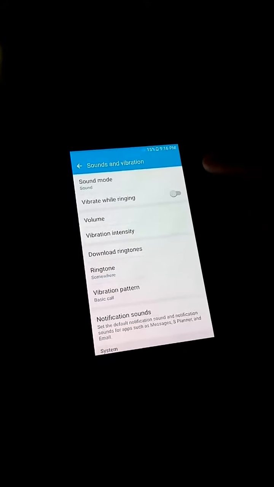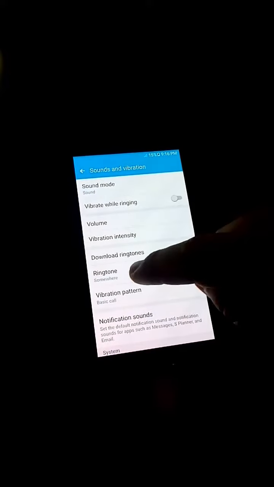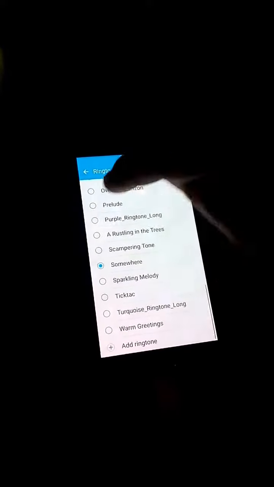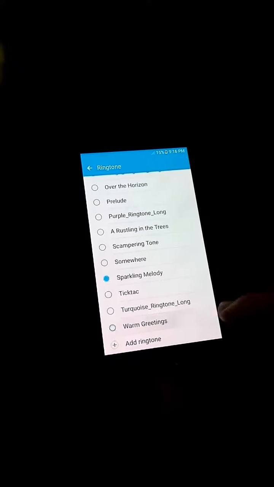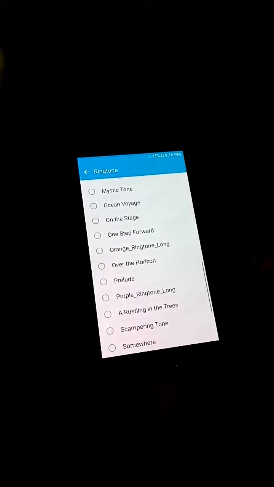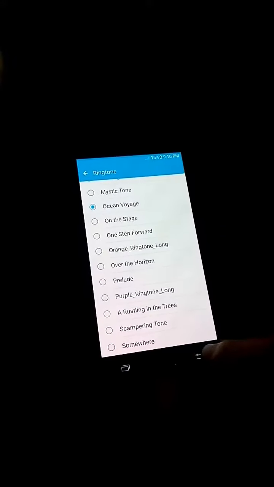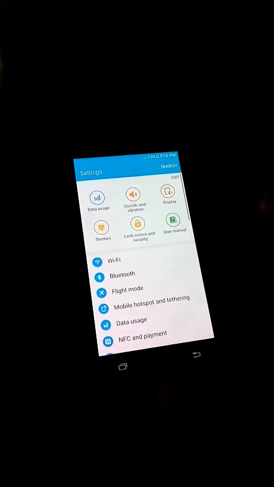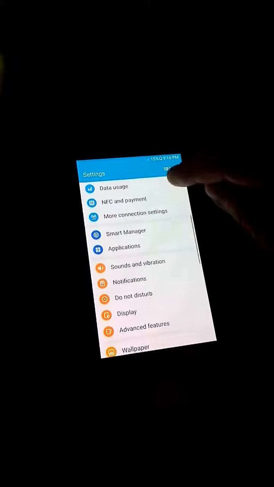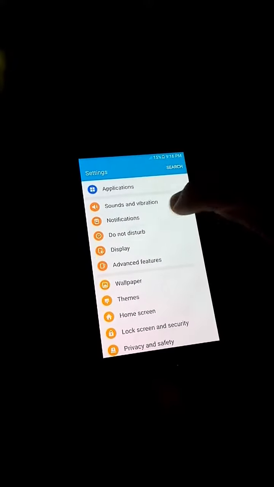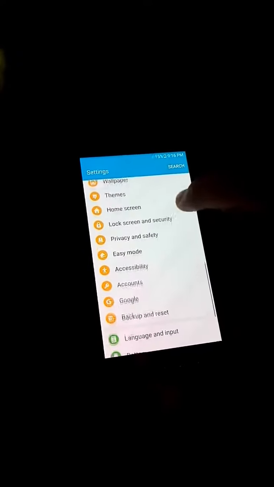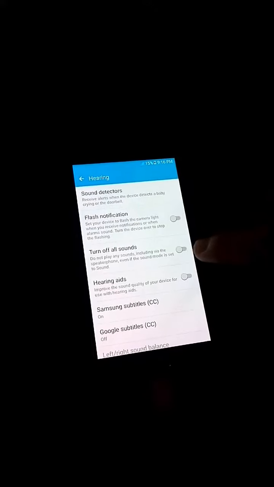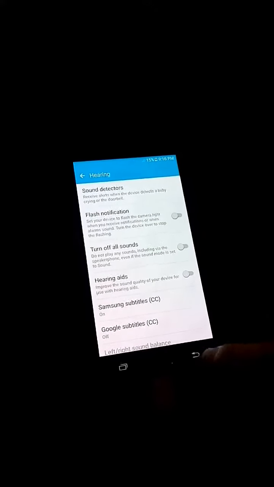So, having checked that, let's try and change the ringtone. Makes no sound. Makes no sound at all. So let's do a couple more checks. For example, the do not disturb is off. Also, the accessibility, hearing, turn off all sounds is also off.